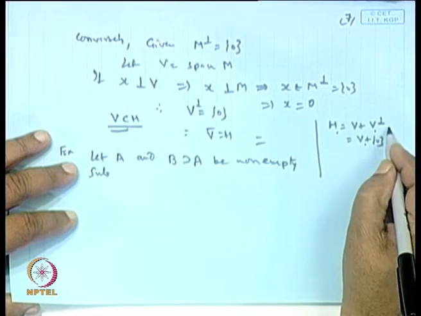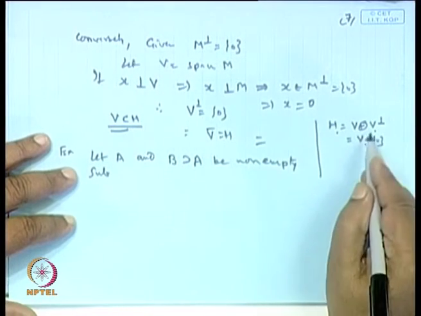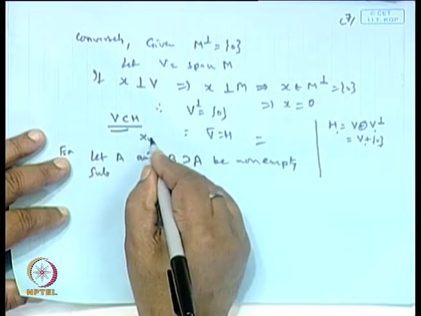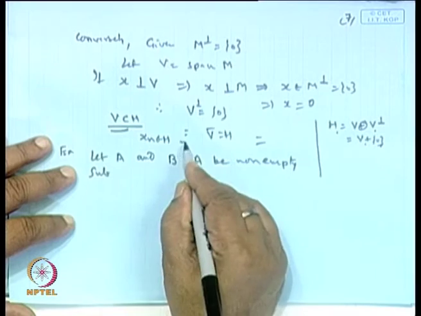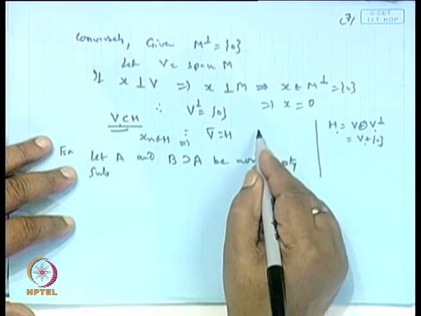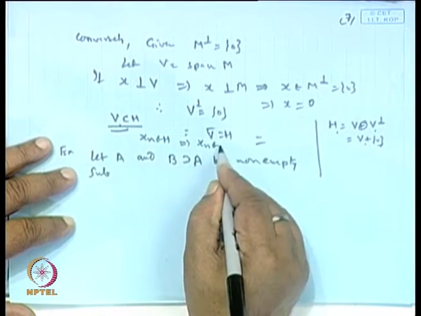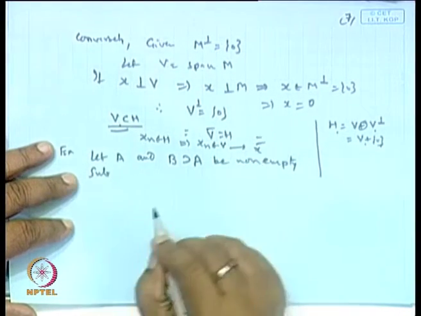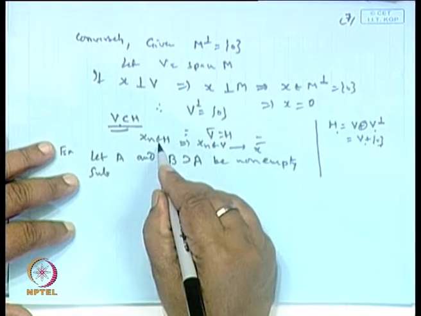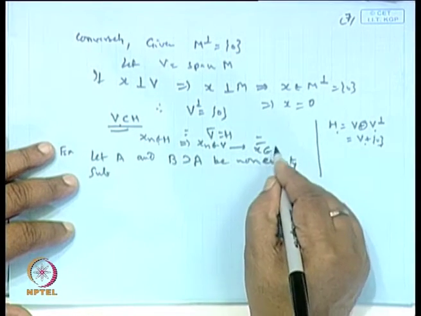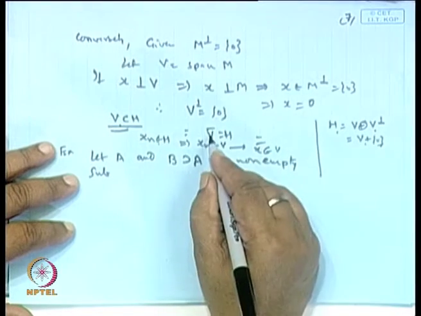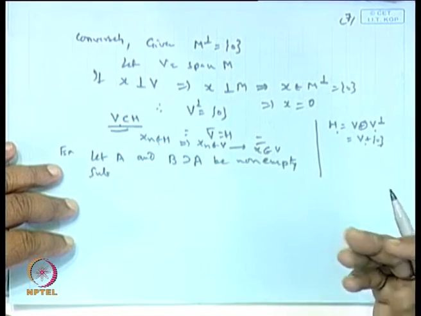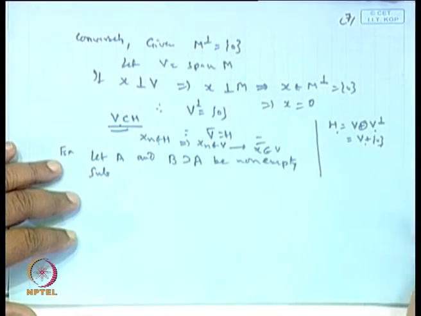Any H can be expressed as a direct sum of these two. Now, one element is 0. Now, we want any sequence xn belonging to H. Then it must be a point in V or V perpendicular. If it is non-zero, then it must be a point in V only. The limiting value of this is x. Since it is closed, it must be a point in V again, x. Therefore, V closure will be H. What is V? It is the span of this M, so the closure of the span will be H.